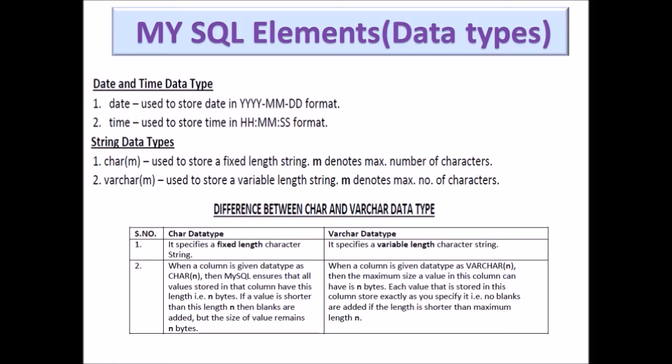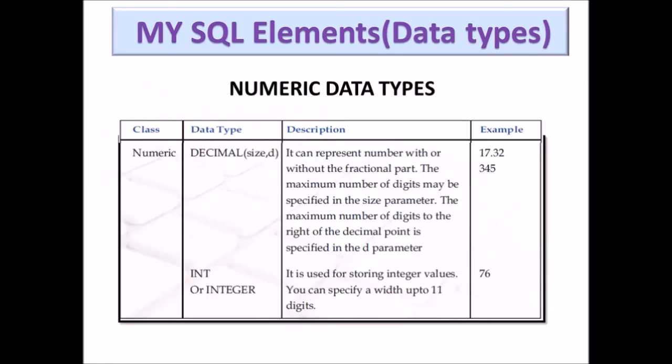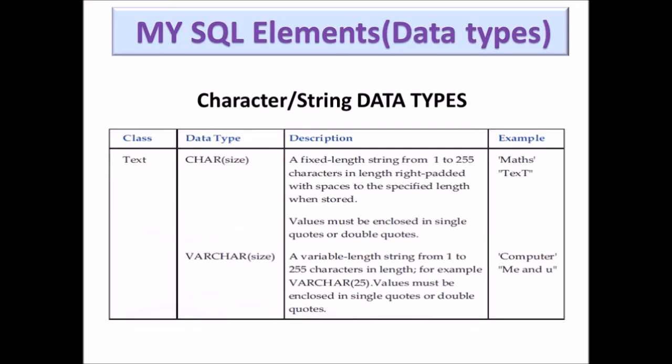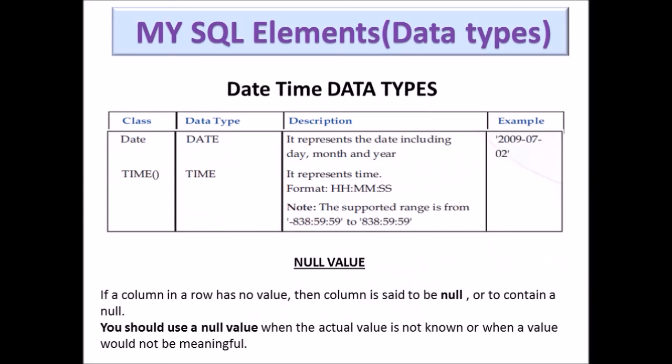Here you can see the data types in a tabular form with their descriptions and examples. So just read it out. Next are character and string data types, which are also given as an example here. Next is date and time. So the data type is given, then the description is given, and then an example is also given.